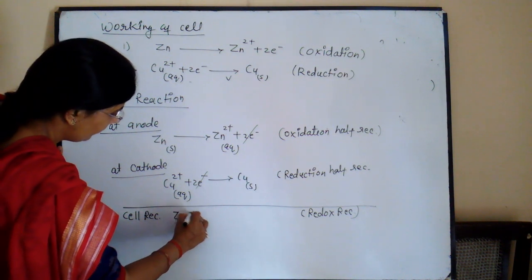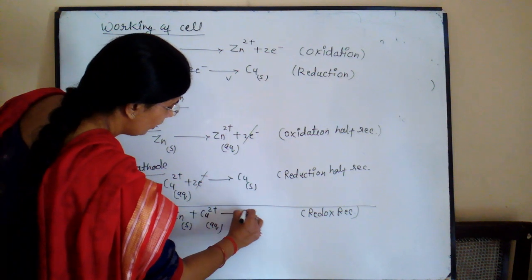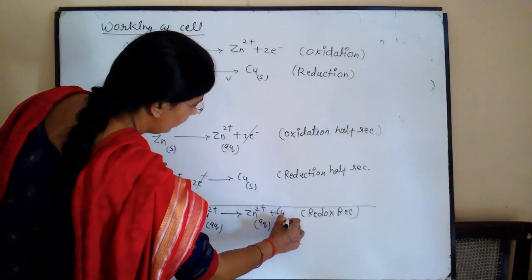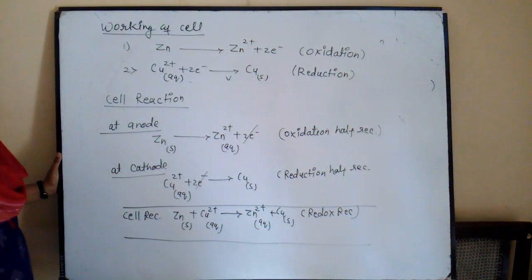Zinc and the copper electrode giving Zn2+ and copper. It is the complete cell reaction, which is the redox reaction.